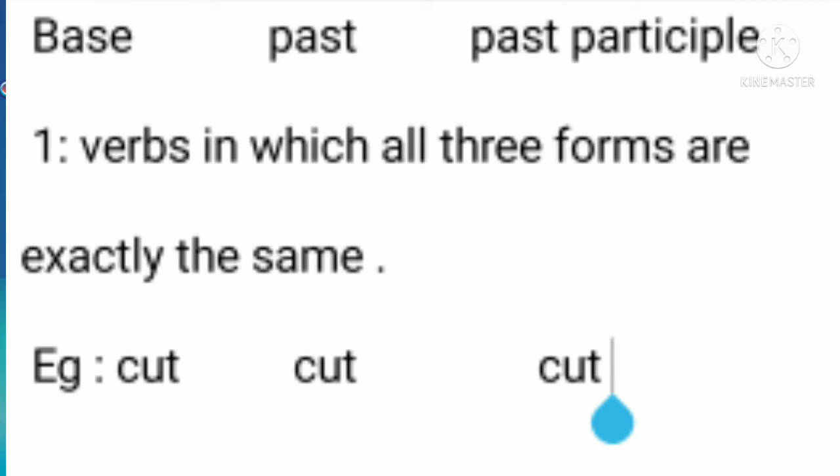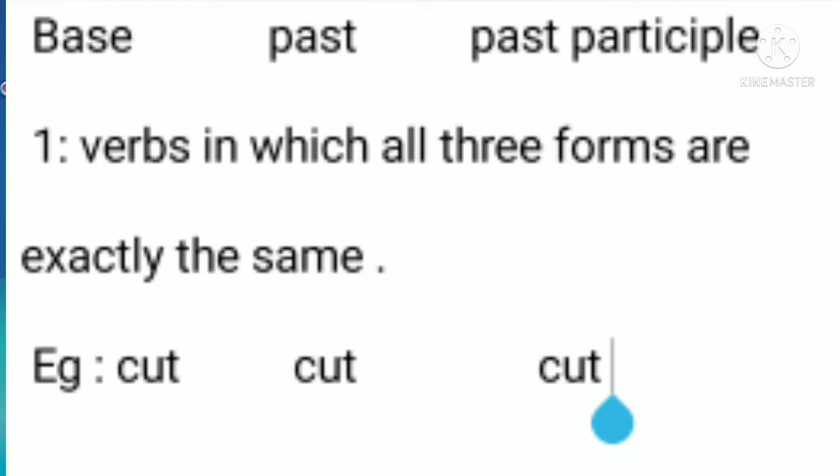So the first example is cut. It is the base form of the verb. Cut is also the past form of the verb, and cut is also the past participle of cut, right? So here we have got the same spelling, the same pronunciation as well, like cut, cut and cut.